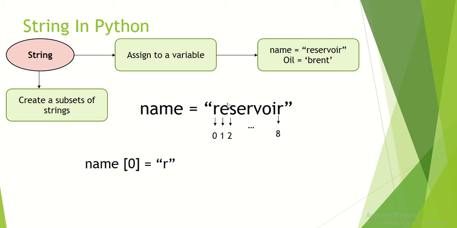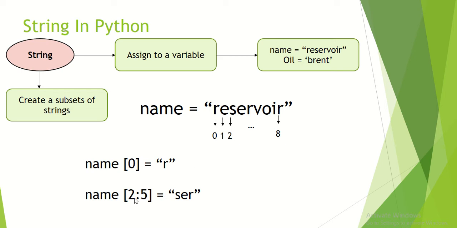And for example, if you want to separate SER from reservoir, what you need to do is write name, and inside the brackets we write 2, the starting index, counting 0, 1, 2, where 2 is S, and up to 5.